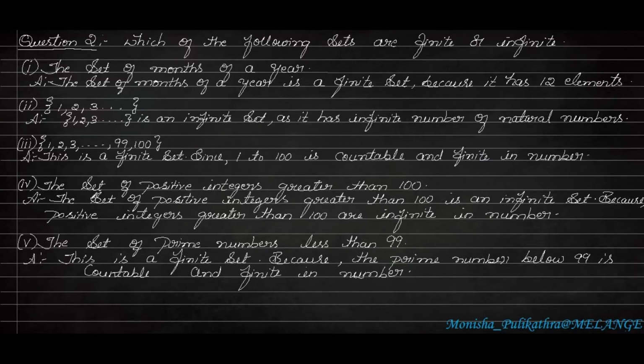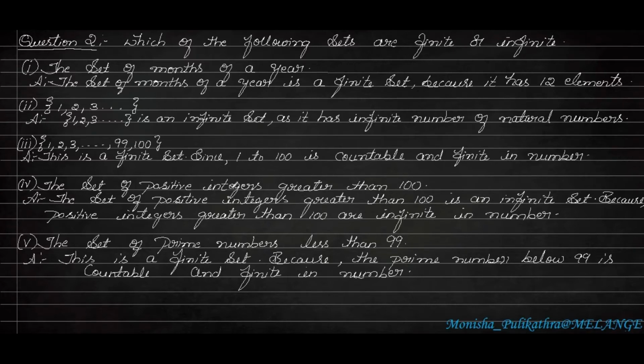So moving on to the fourth problem. The set of positive integers greater than 100. Positive integers means any number which is positive: 100, 101, 102, etc. It is not less than 100. Less than 100 means countable, again we can count it from 0 to 100. But here the positive integers are greater than 100, and you can't count it because it moves on up to trillion or billion, again the same as the second question. So the set of positive integers greater than 100 is an infinite set, because positive integers greater than 100 are infinite in number.